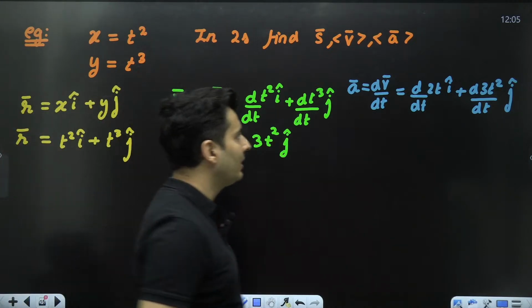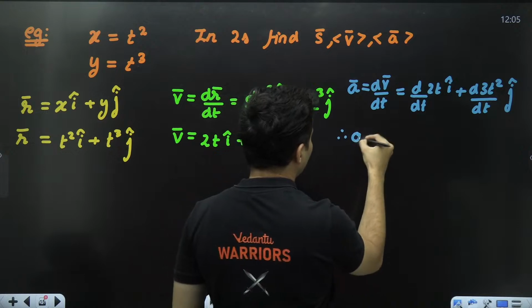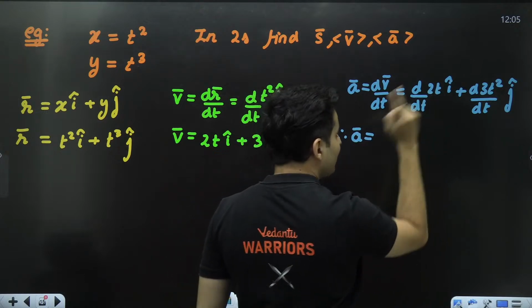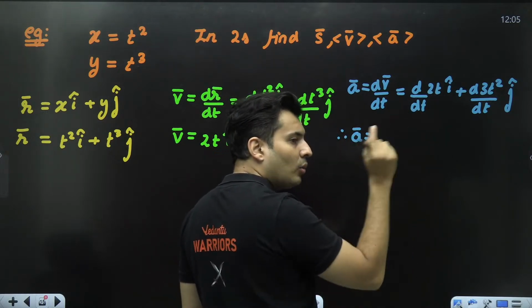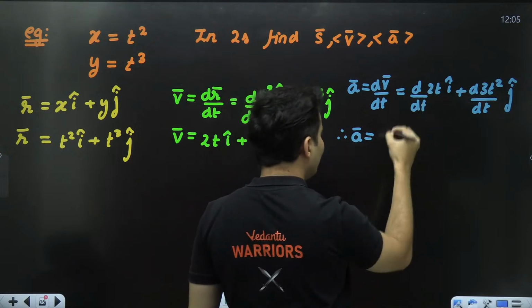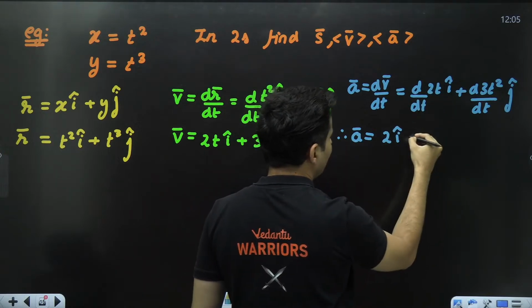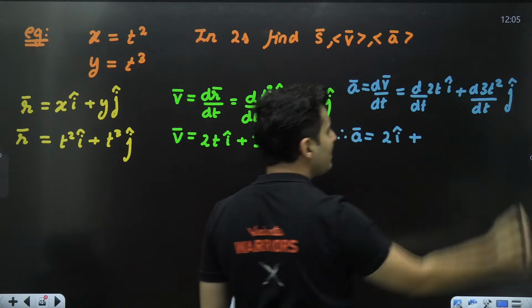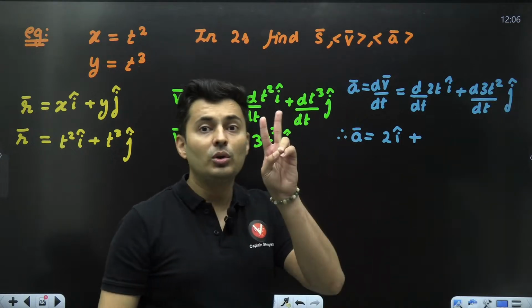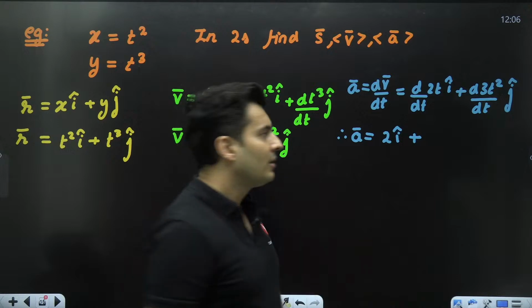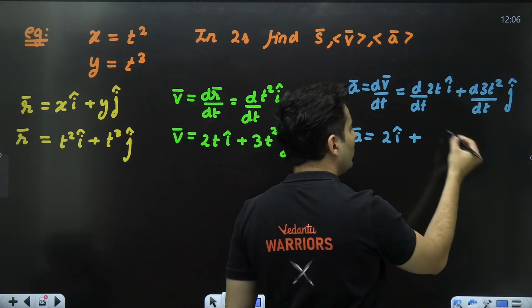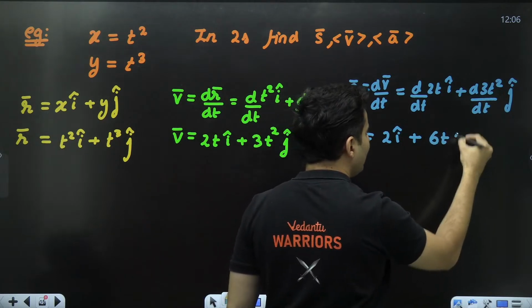That's why we are doing that. So what is the acceleration going to be? Time's derivative is 1. T raised to 1's derivative is 1. So 2 will just come as it is. So 2 i cap plus 3 into t square's derivative. T raised to 2's derivative is 2t. So 2t into 3, 2 3s are 6. So it will become 6t j cap.